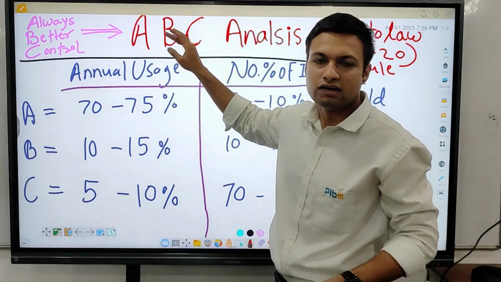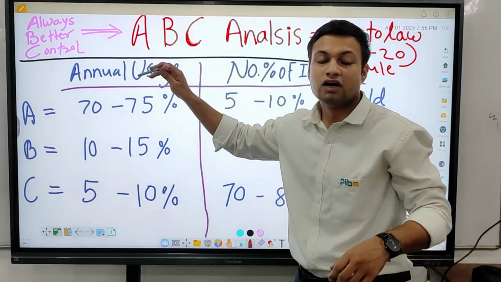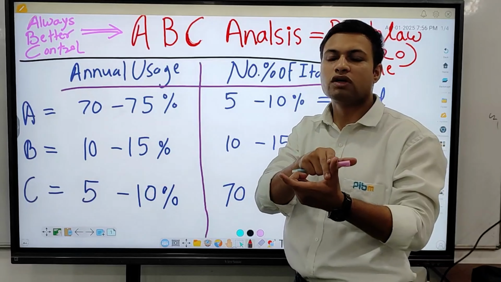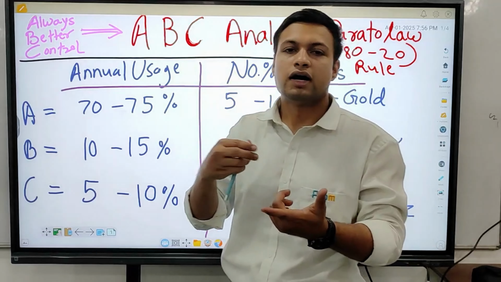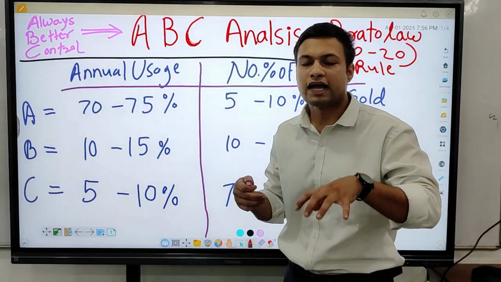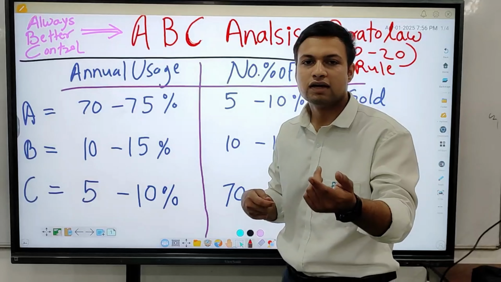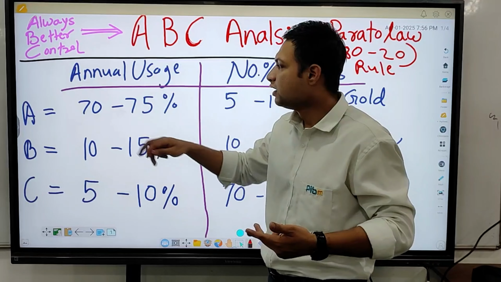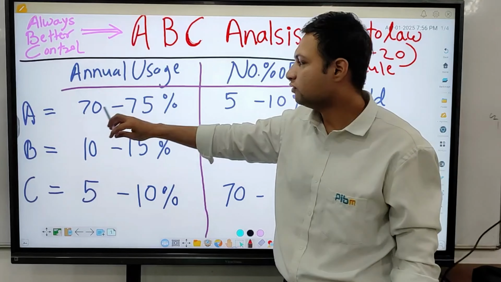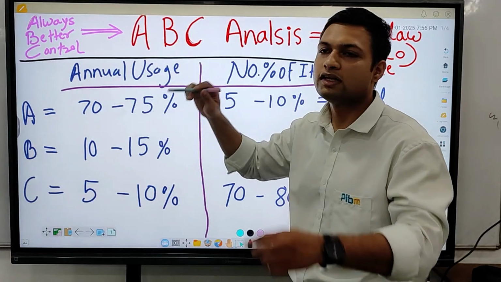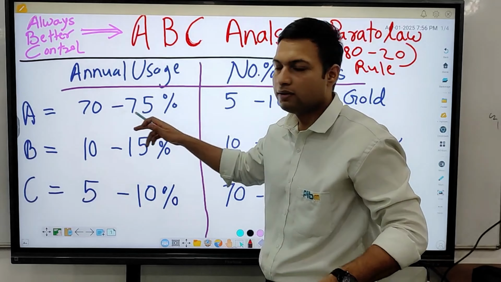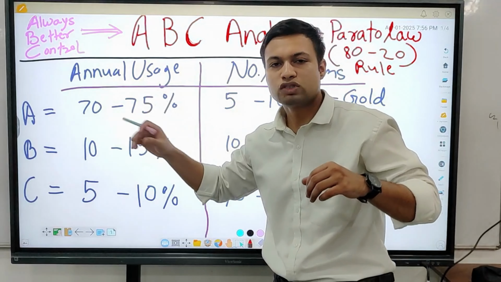ABC analysis, the full form is Always Better Control, which points towards inventory. In inventory, there are some items which we purchase at high value, and we need to control those highly valuable items, then medium level and low level items. In ABC, A category items are the ones we use day to day, which would be 70 to 75%, almost 80%.